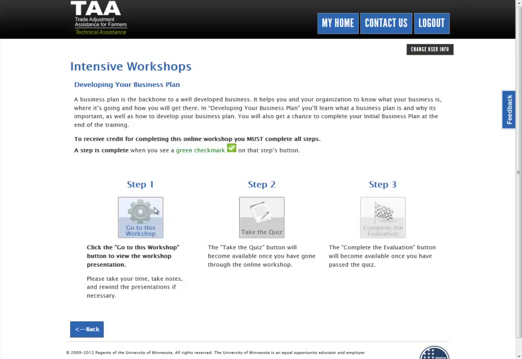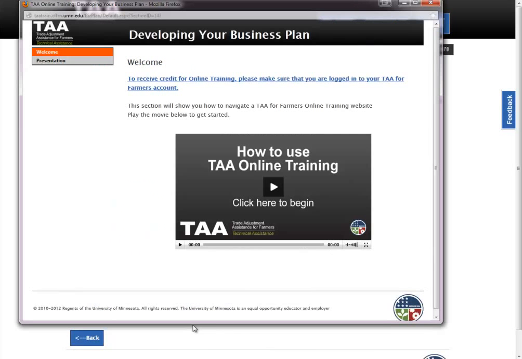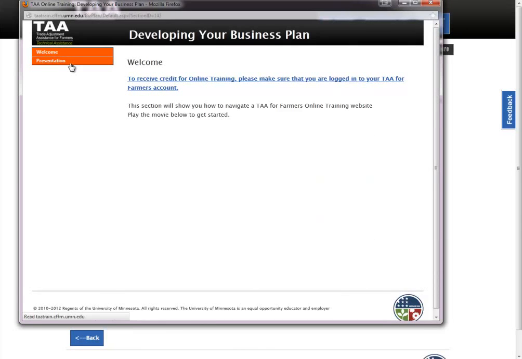You'll see there are 3 steps, and that we need a green check mark on each step's button. So, to get the workshop started, just click on step 1 or go to this workshop, which will actually open up a new window where the workshop lives.